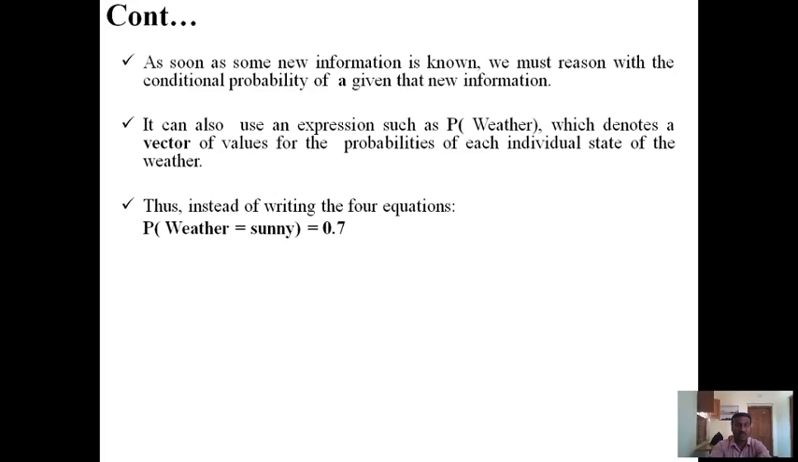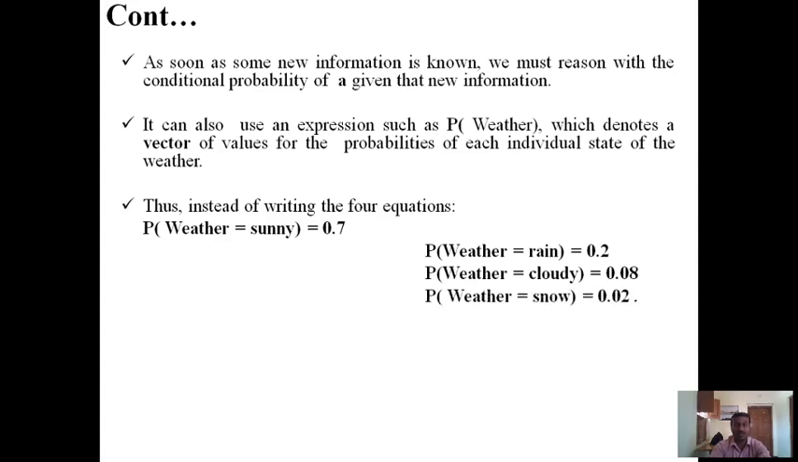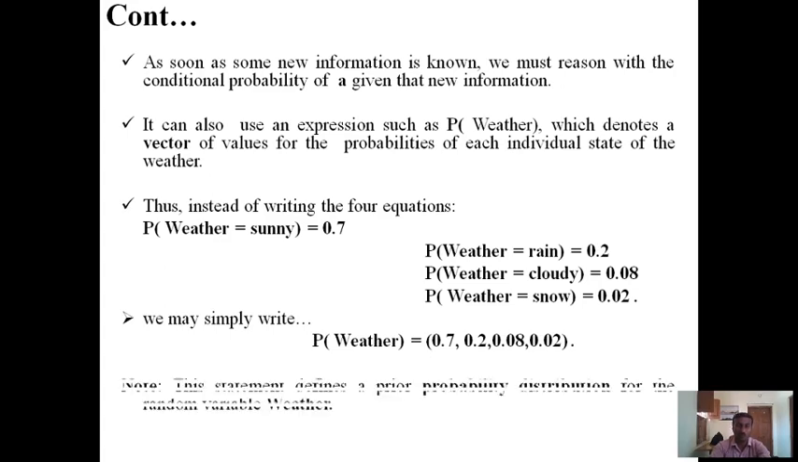Thus, instead of writing the four equations, P of weather is equal to sunny is equal to 0.7, P of weather is equal to rainy is equal to 0.2, P of weather is equal to cloudy is equal to 0.08, and P of weather is equal to snow is equal to 0.02, we may simply write probability of weather is equal to 0.7, 0.2, 0.08, 0.02. Note, this statement defines a prior probability distribution for the random variable weather.